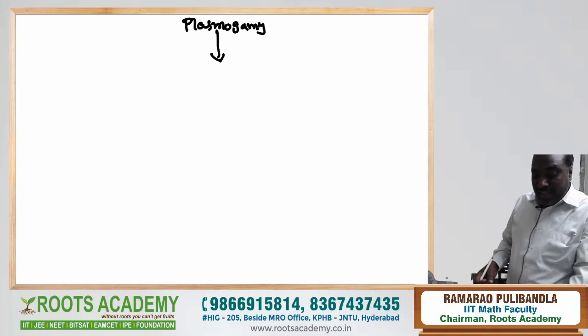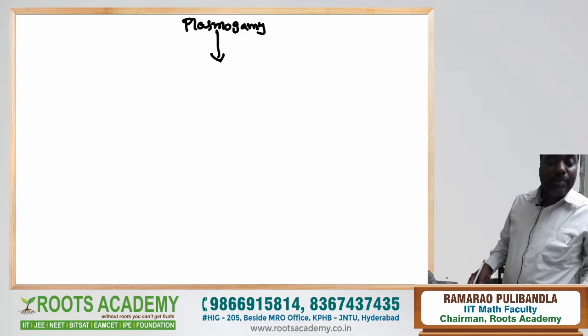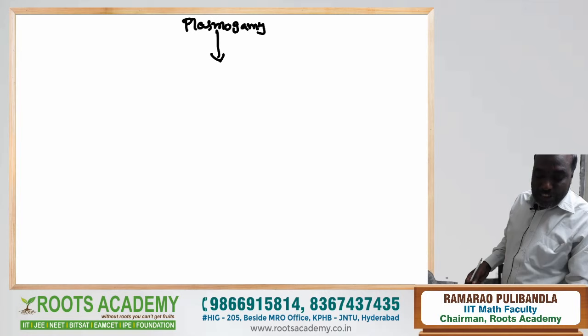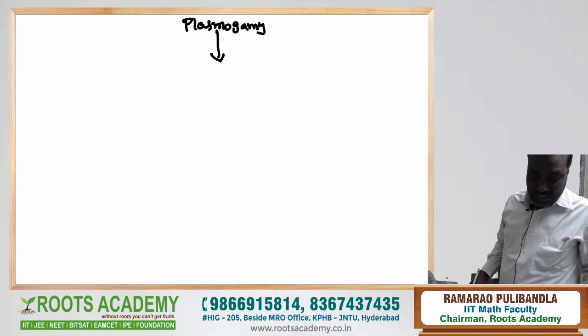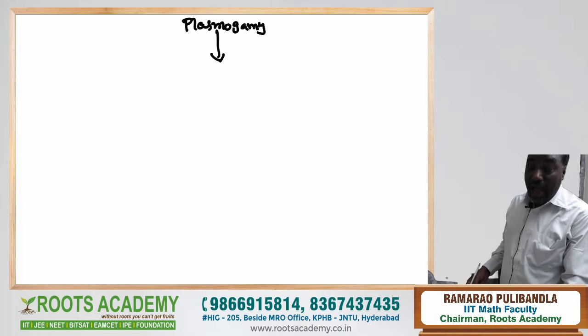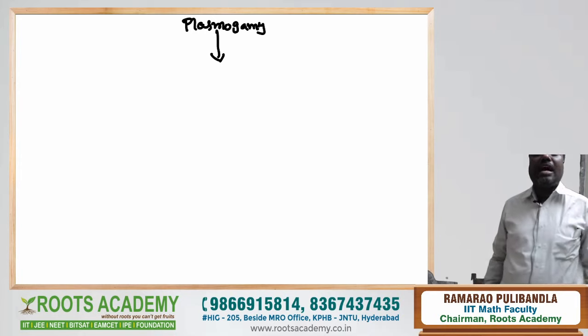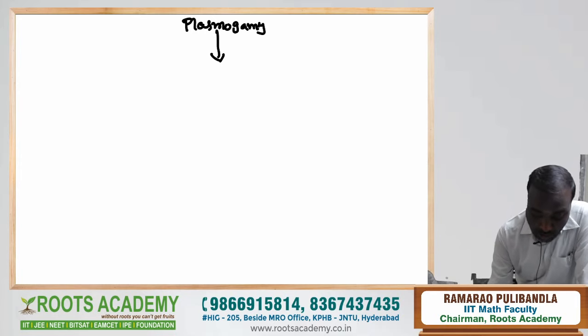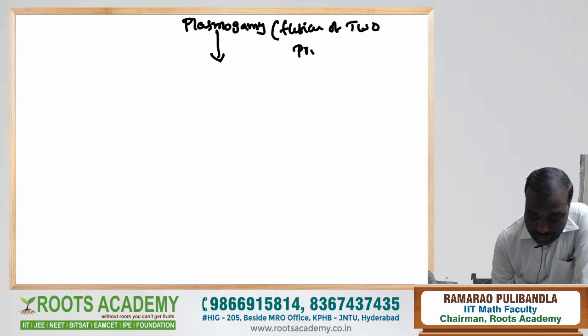This gap does not occur in phycomycetes, but it is more in ascomycetes and basidiomycetes. Plasmogamy means fusion of two primary mycelia.